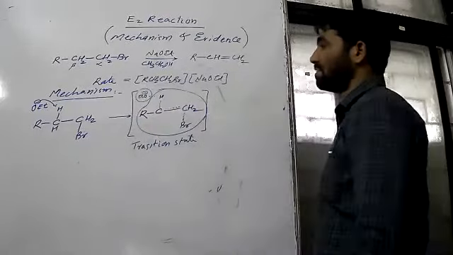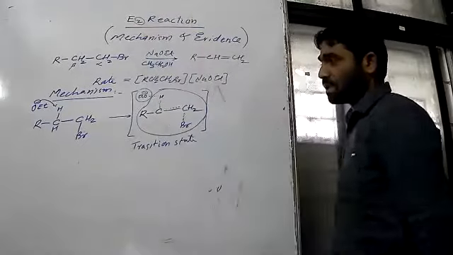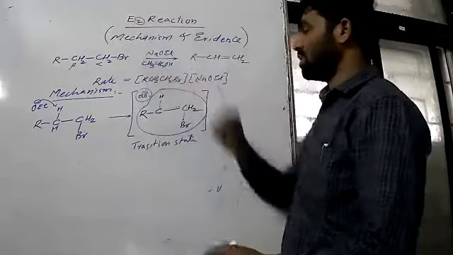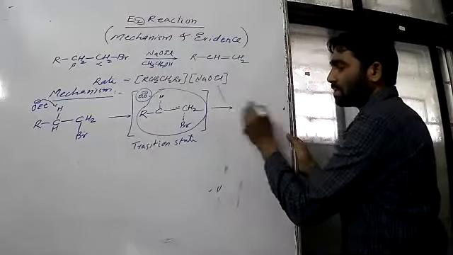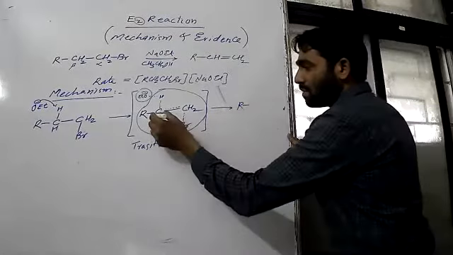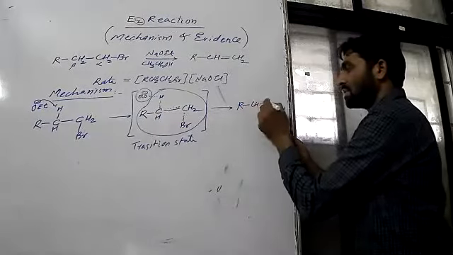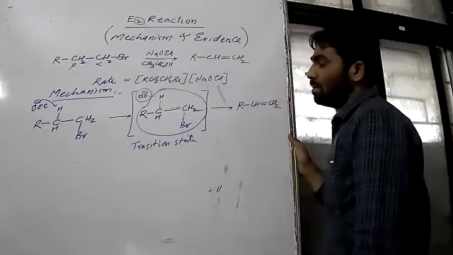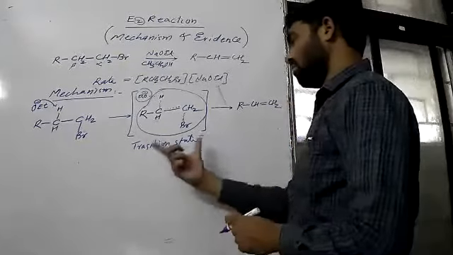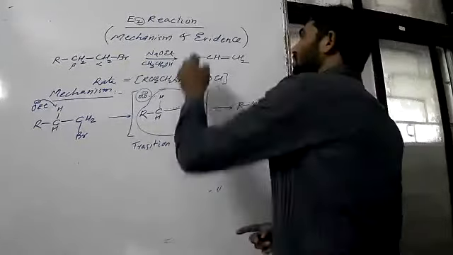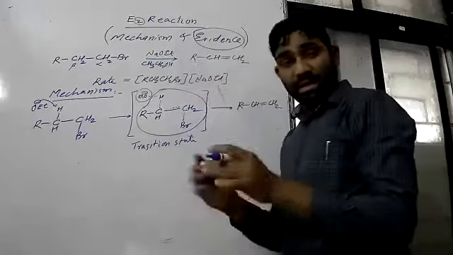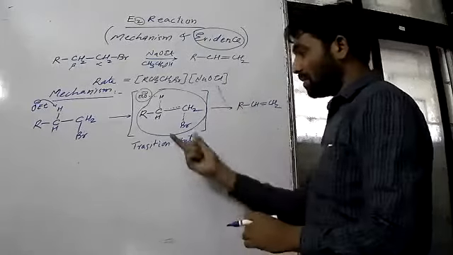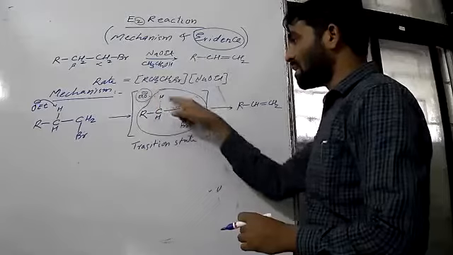Therefore, this is the best evidence. It is an E2 reaction. There are two molecules involved in the transition state, hence it is called E2. Now, we write the final product. So, the final product is RCH double bond CH2. But the point is, this is the theoretical explanation, and we need practical evidence that this is the mechanism, and that this TS really will form, and this is a concerted path.